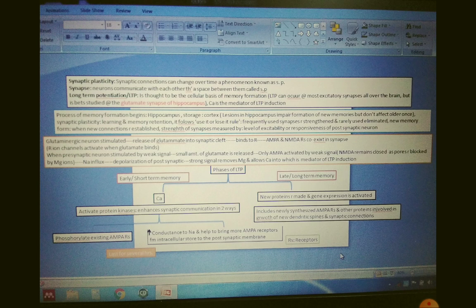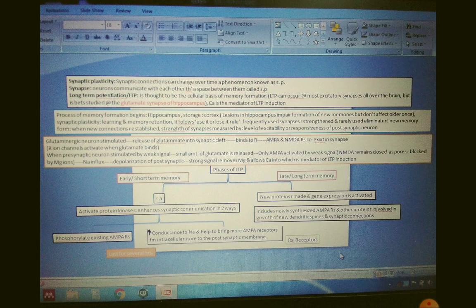These receptors are ion channels which are activated when glutamate binds to them. When the presynaptic neuron is stimulated by a weak signal, a small amount of glutamate is released, and only AMPA receptors are activated, while NMDA remains closed as the pores of the NMDA receptors are blocked by magnesium ions.